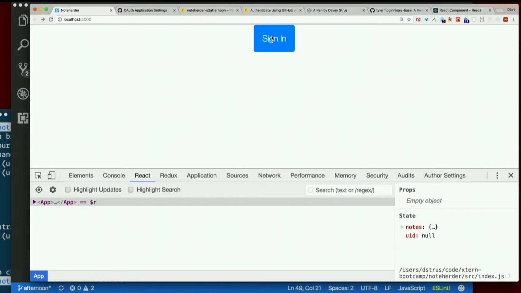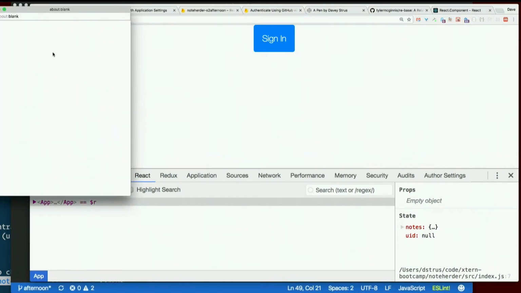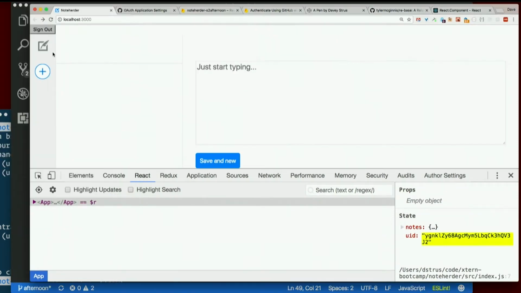Click sign in. I've got no notes now, right? Because there are no notes at my UID.notes. So let's add one.